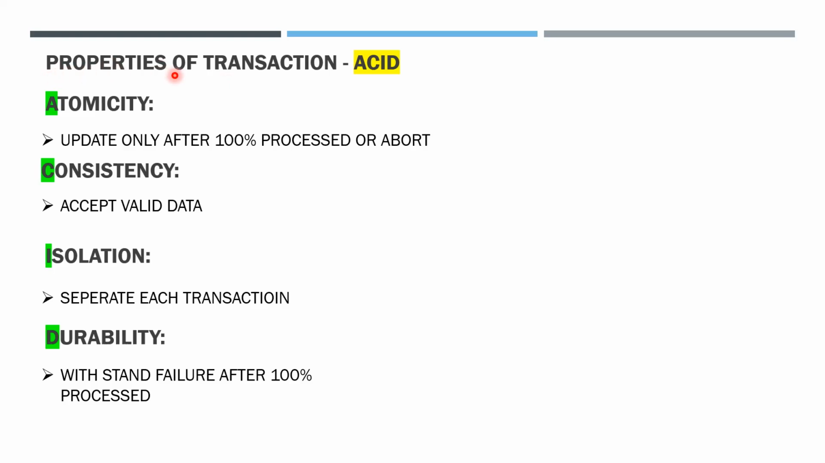Here are the properties of a transaction. What properties should a transaction have? The online transaction processing systems should have these properties for the transactions they make. Only when these properties are there will the transaction be 100% effective and processed efficiently.